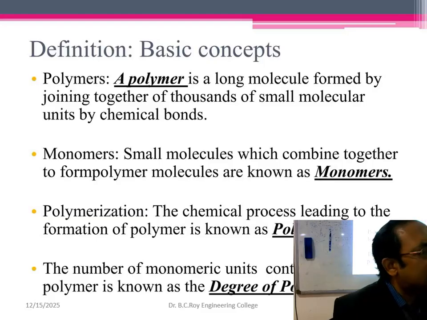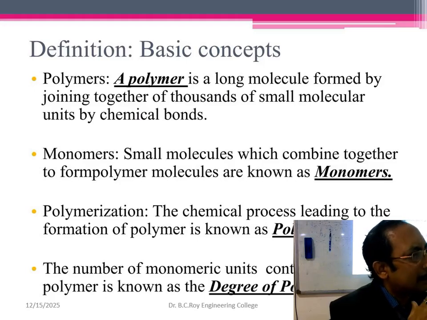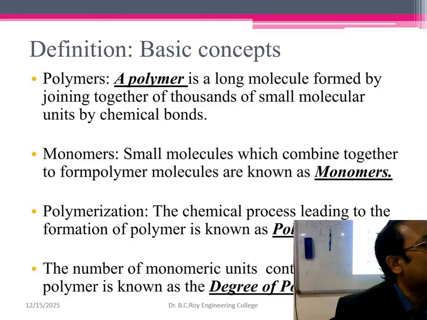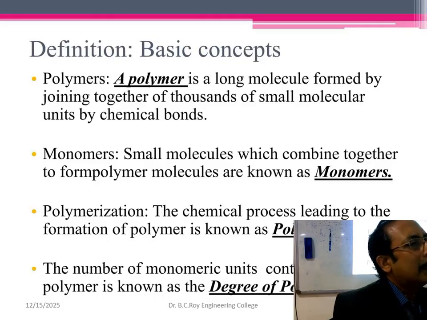Sometimes it may happen that the reaction conditions are such that all chains get the same length. In that case it's called a monodisperse polymer. And how many different types of fragments you have, small, medium, large and so on, accordingly there is an index, called the polydispersity index.